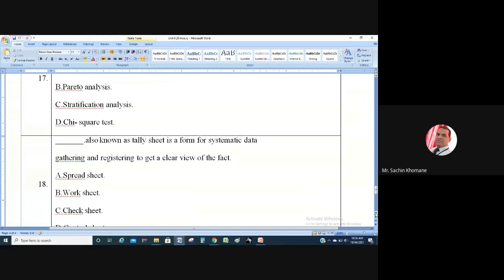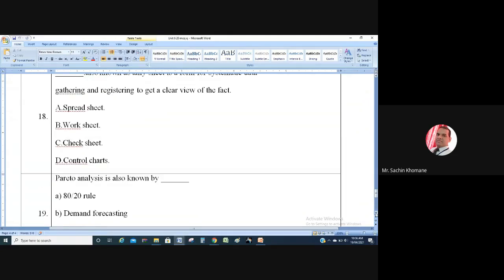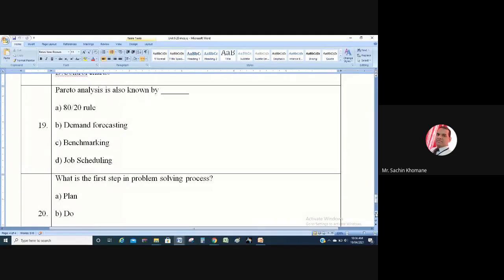That is also called a tally sheet. So answer is C. Question 19: Pareto analysis is also known for the 80-20 rule. Means 80% of problems are arising due to 20% of causes. So if you eliminate that 20%, the 80% automatically gets solved.